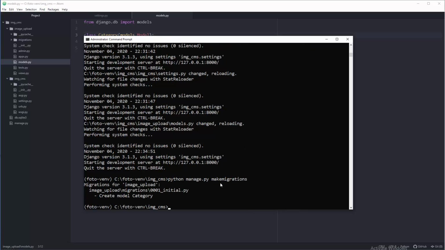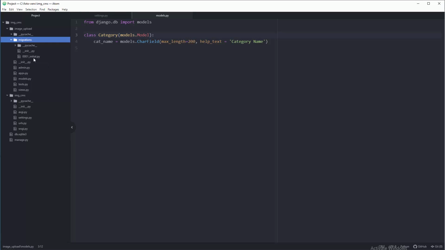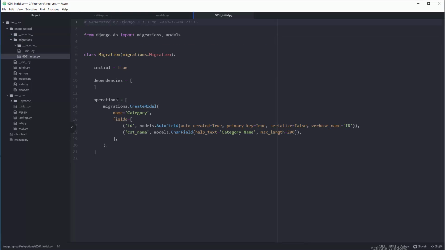So enter and see, we do have created the model for categories, and you can actually check that here in 0001 initial. So if you open that file, this is what Django prepared for us. See, this is name of table, and ID is given to us automatically. See, auto created primary key, and yeah, of course this is our name of that column in a database.